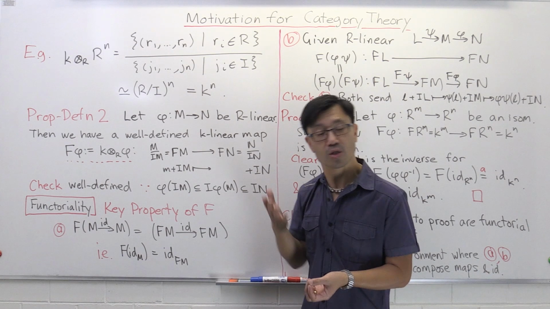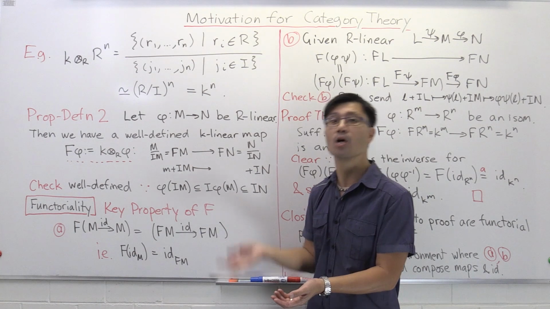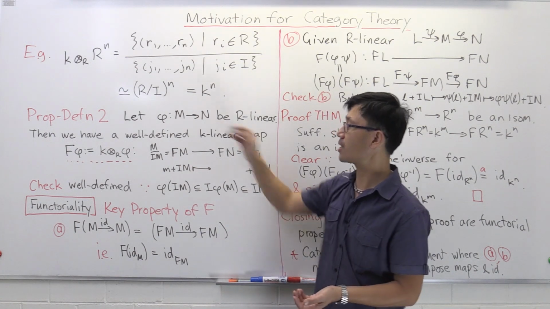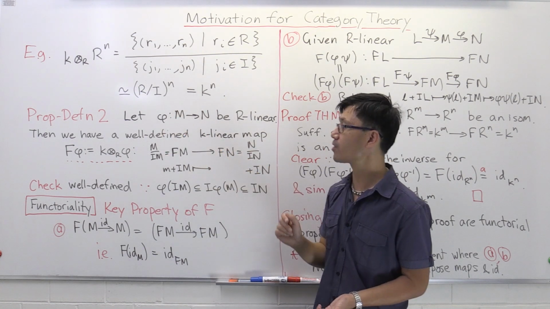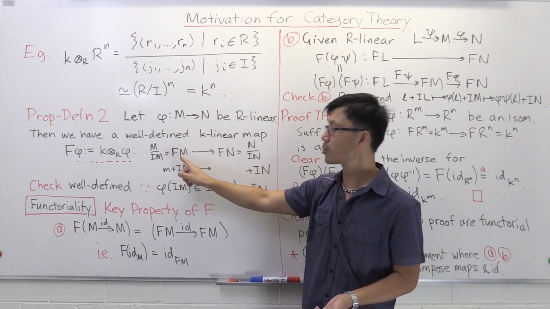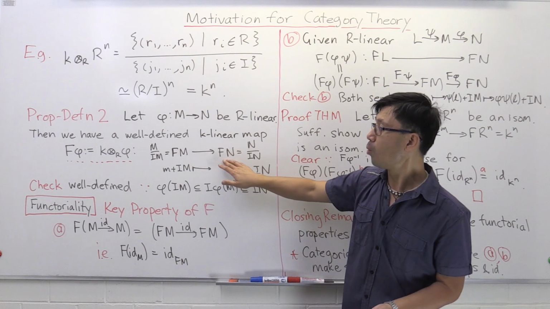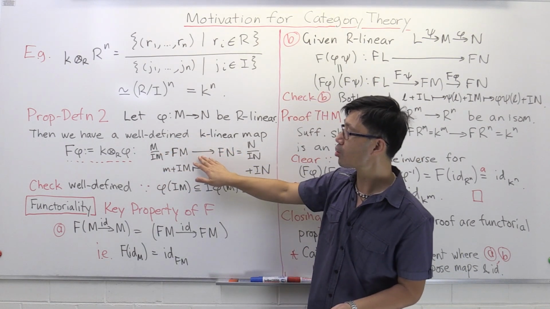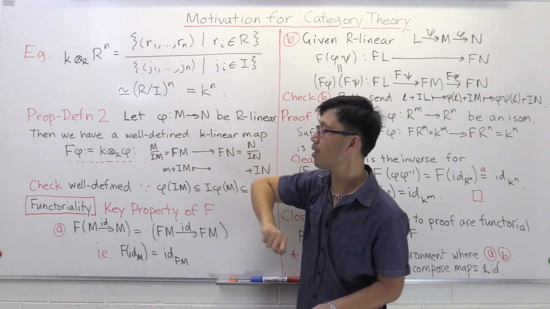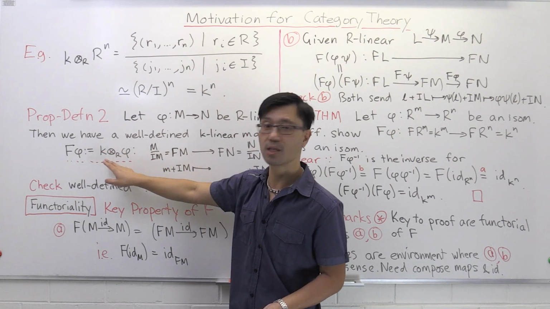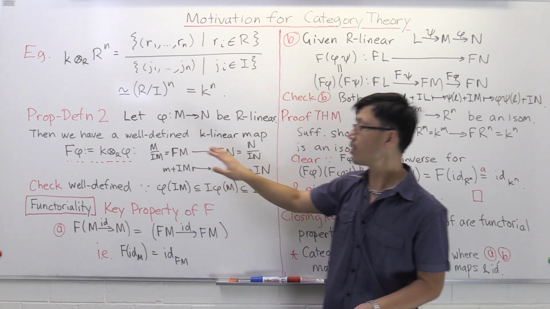The next thing we want to do is to see a similar passage from R module homomorphisms to K linear maps. Let's see how that works. Suppose now M and N are R modules and phi is some R module homomorphism between them. We can look at FM, which is a vector space over K, and FN, which is a vector space over K. What we want to show now is that you can also define a linear map associated to this phi. You can apply F to this phi as well. So this is F phi, also denoted in the standard way by K tensor R of phi, a linear map from FM to FN.